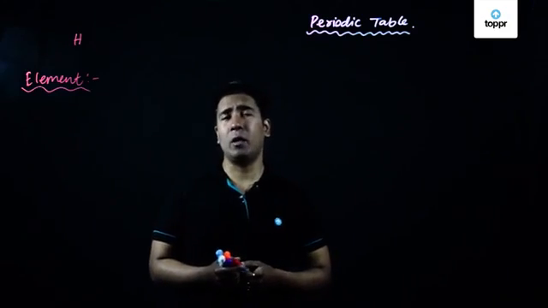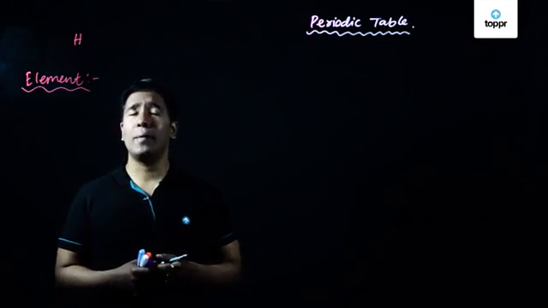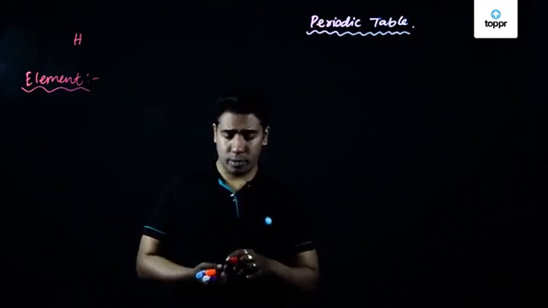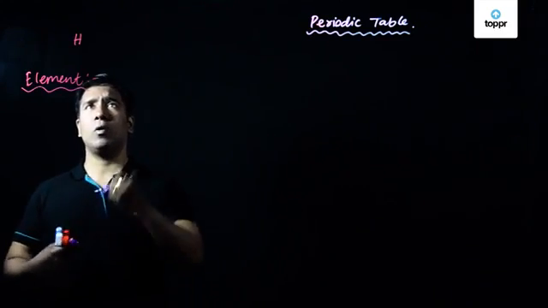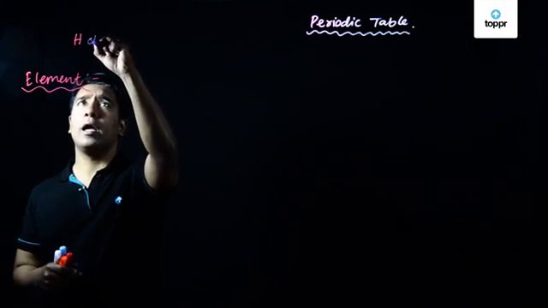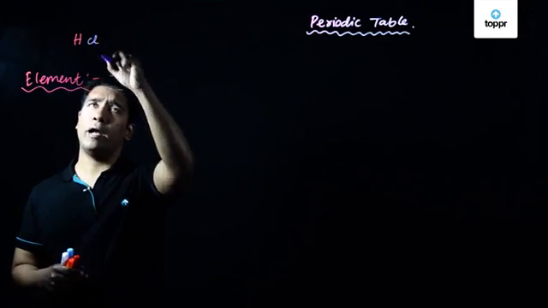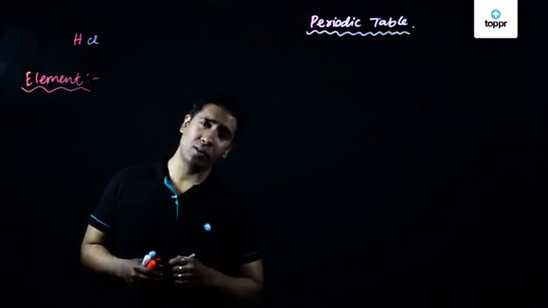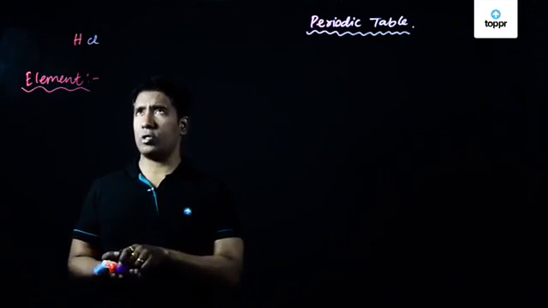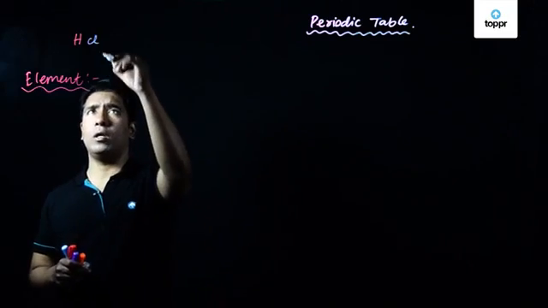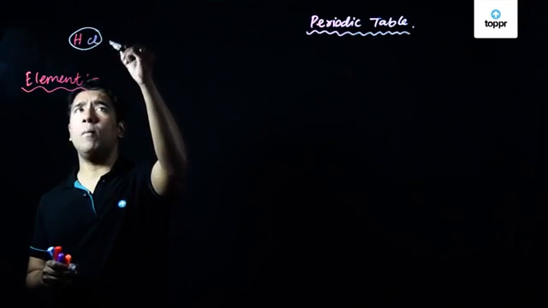Sir, what do you mean by combination with any other element? What I basically mean is that this hydrogen element can very easily combine with another element, for example chlorine. It can easily combine with chlorine, forming hydrogen chloride gas or hydrochloric acid, as we already know. Now in this situation, when hydrogen combines with chlorine, it forms a molecule.